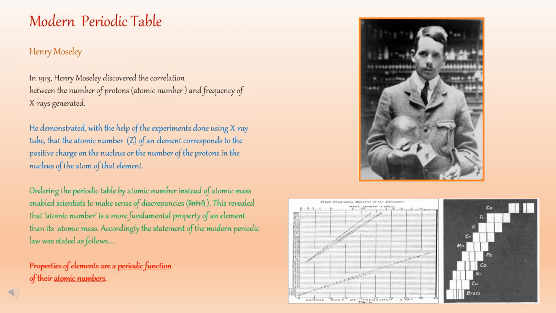Therefore, Mendeleev's periodic law was changed and the new modern periodic law was stated as follows. Properties of elements are periodic function of their atomic numbers. This means if the elements are placed in an increasing order of their atomic numbers, they show similarities in their properties after a certain interval of time.